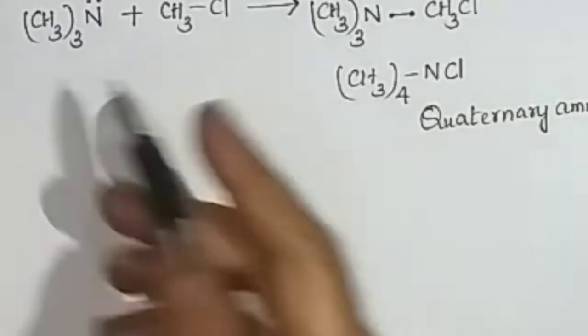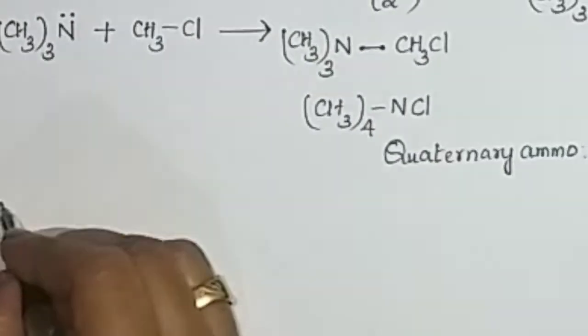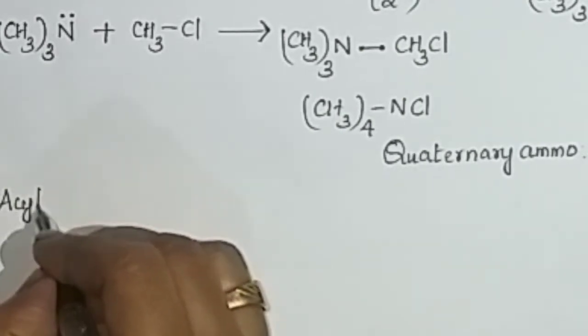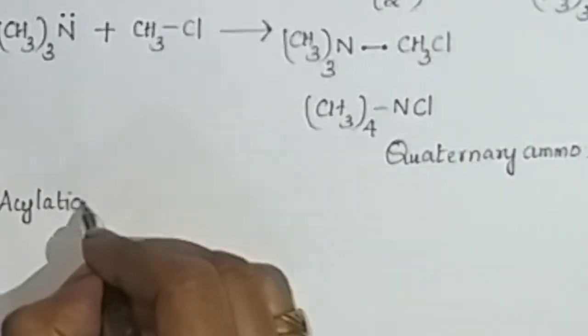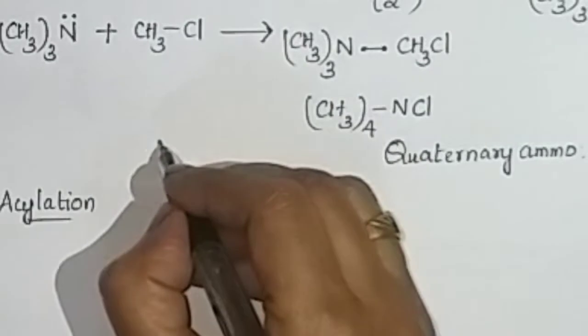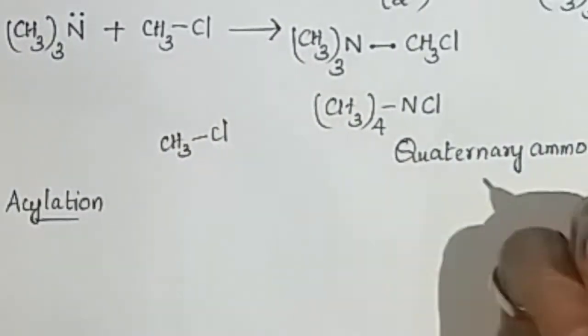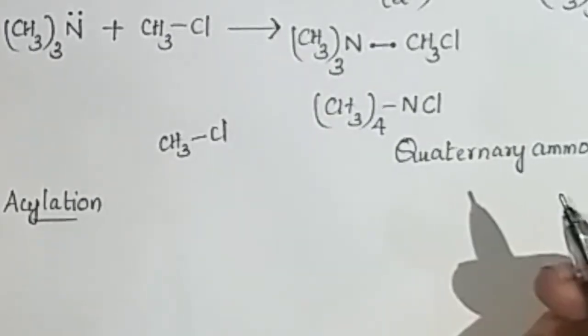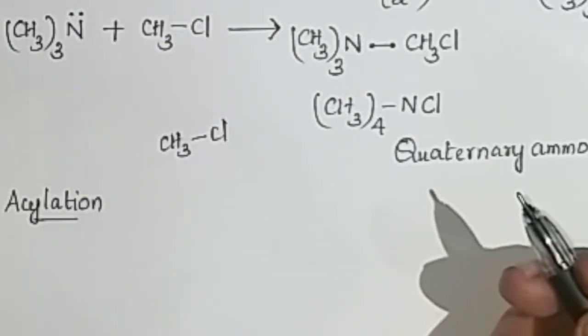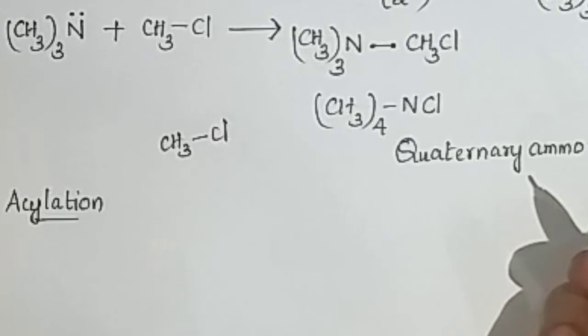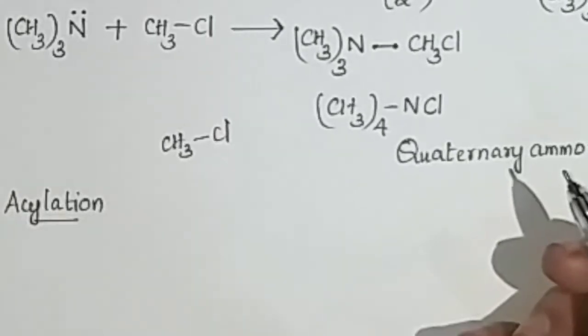Then the third one is the acylation reaction. Alkylation means treating with an alkyl halide, CH3Cl, C2H5Cl or Br, etc. Acylation means treating with an acid chloride or acyl chloride.